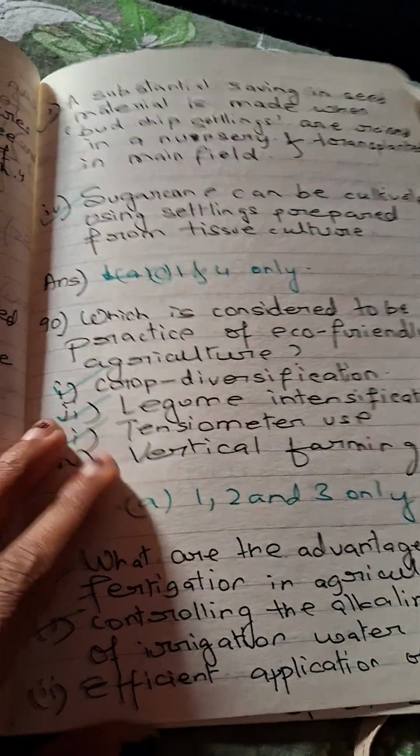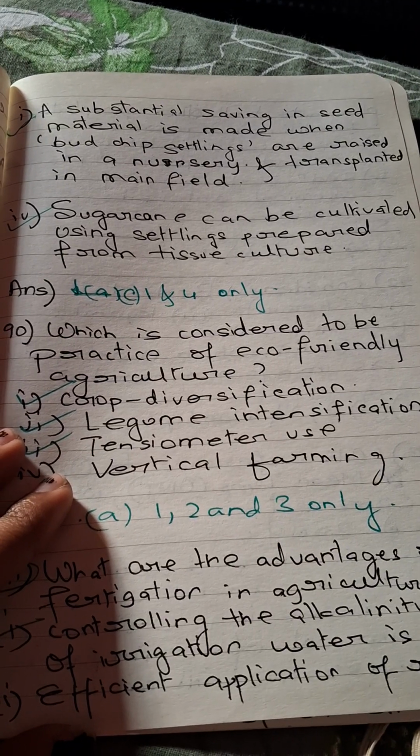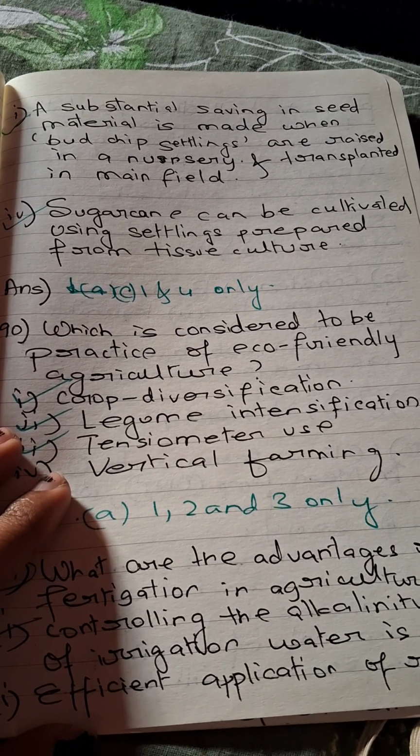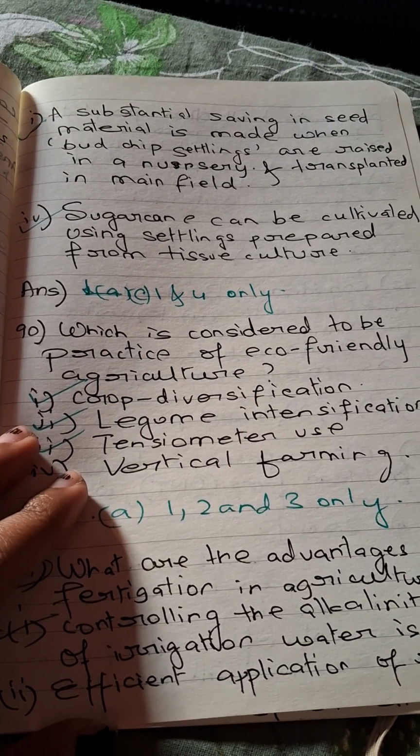Next question, with respect to cultivation of sugarcane in India, consider the following. A substantial saving in seed material is made when bud chip settlings are raised in a nursery and transplanted in the main field. Sugarcane can be cultivated using seedlings prepared from tissue culture. So only these two options are correct.